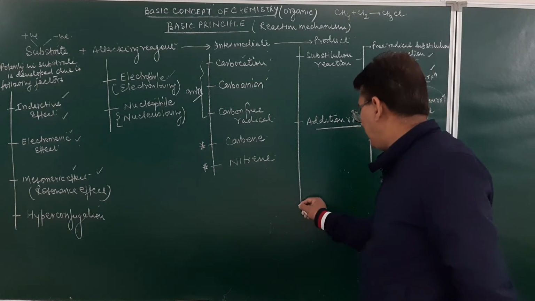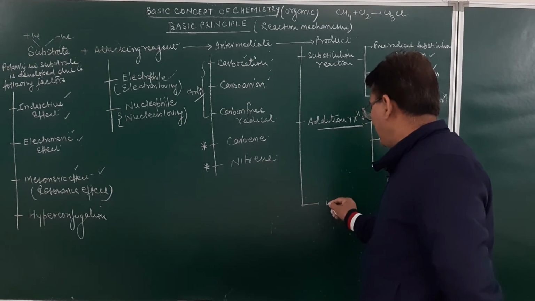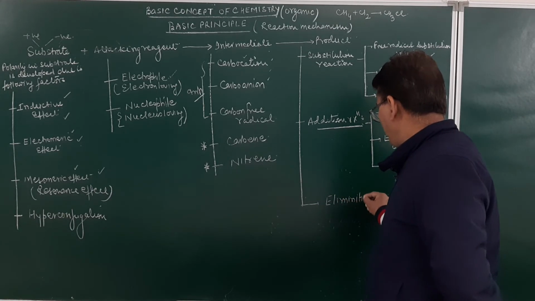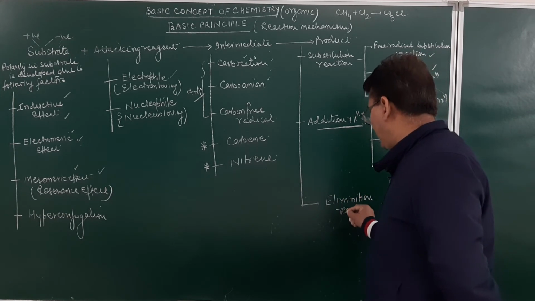Similarly, the third type of reaction that we discuss will be elimination reaction.